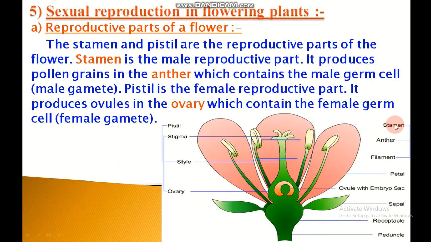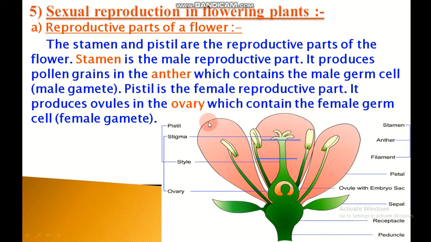Then stamen, the little stalk with a swollen top. Inside the ring of petals in a flower are the stamens. Stamen is the male reproductive organ of the plant. Stamen produces pollen grains. The stamen is made up of two parts: the anther, the upper part, and the filament.